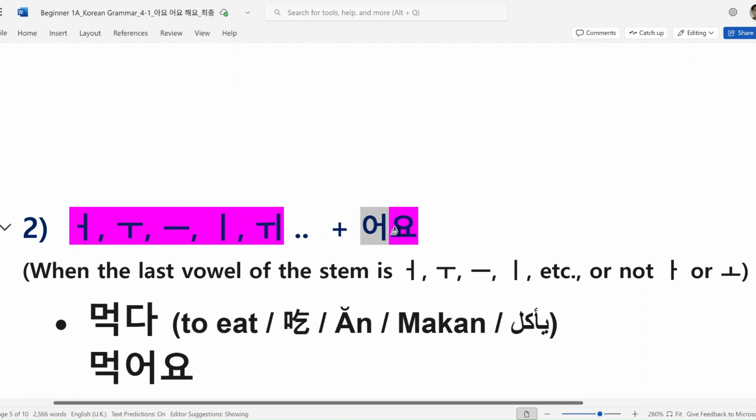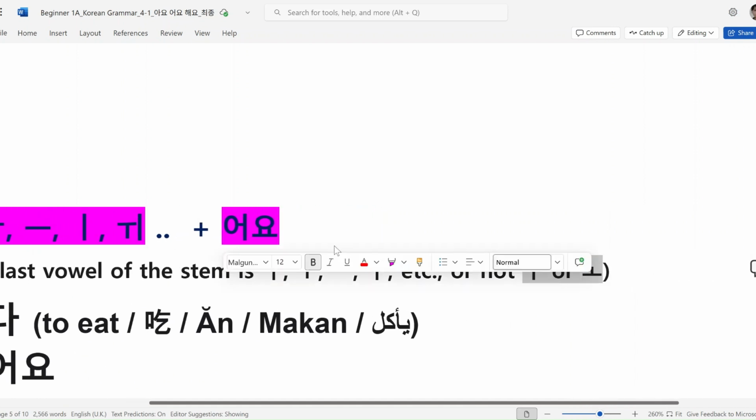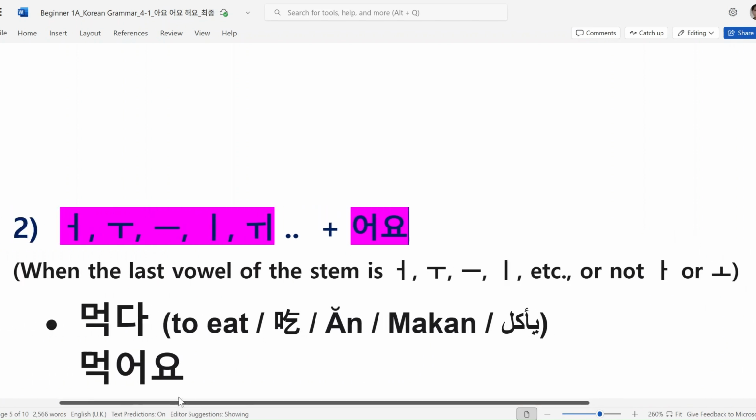So when do we use this negative ending 어요? The stem has vowel types 어, 우, 으, 이, 위. So when the last vowel of the stem is 어, 우, 으, 이, or etc., not a or o, we add 어요.